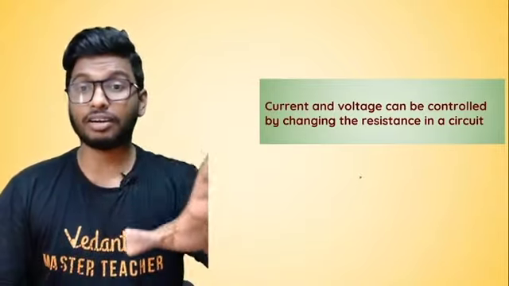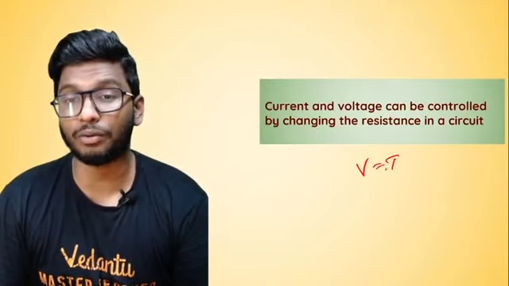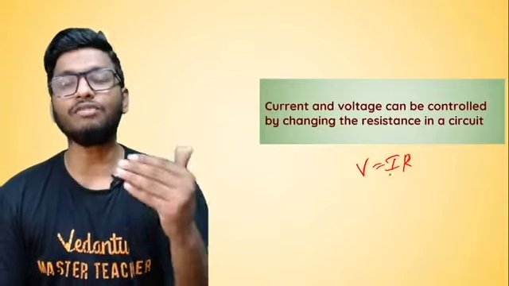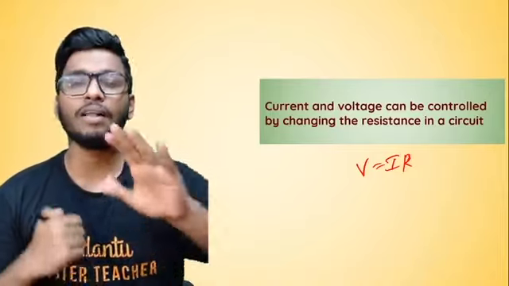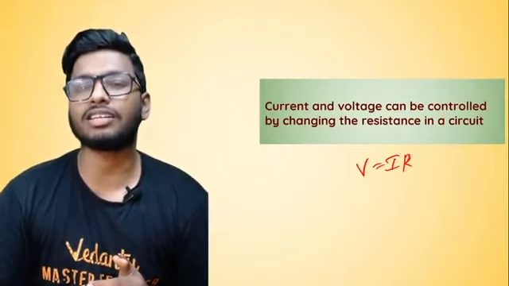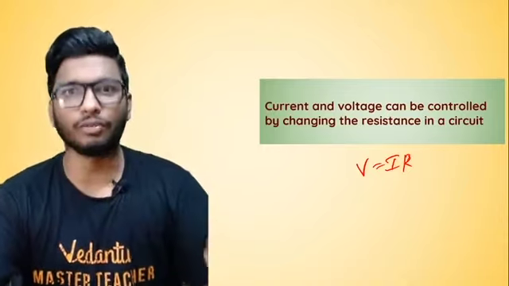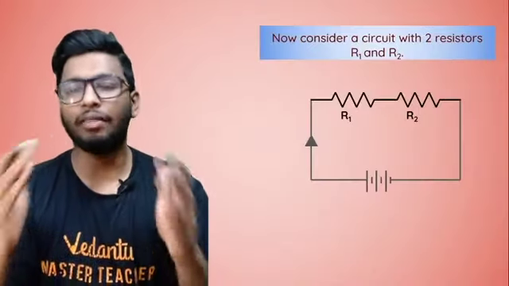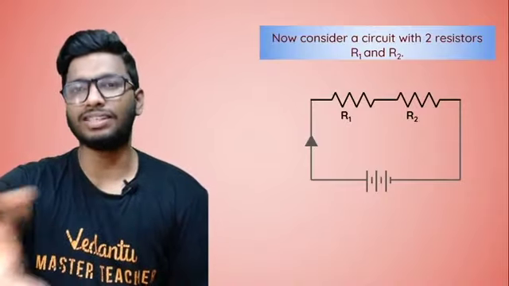Now, if you remember the formula, that is Ohm's law, V is equal to I into R. So if I increase the resistance of that particular circuit, the current flowing through the circuit would also reduce. No matter how much the voltage is, the current flowing through the circuit would reduce if I were to increase the resistance of that particular circuit. So we can achieve it in different ways. But what I'm going to talk about is one of the simplest ways to achieve that, and that is by a series connection.